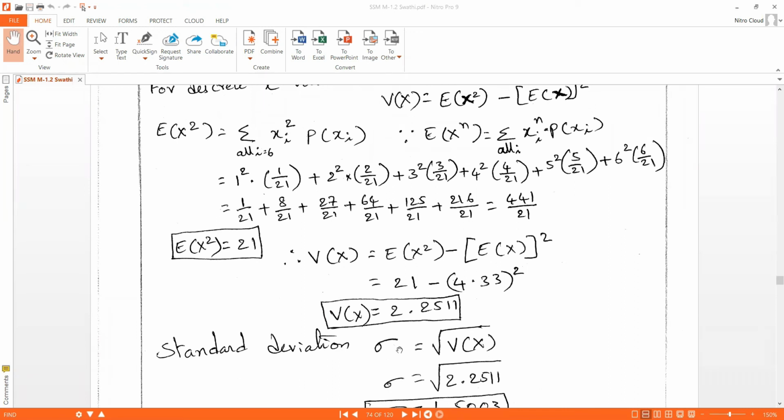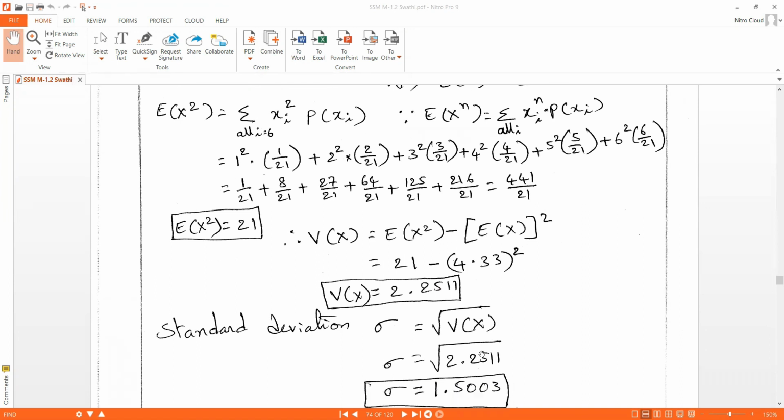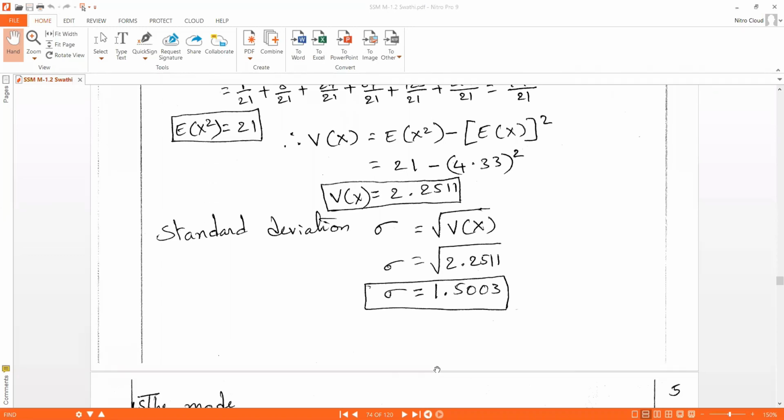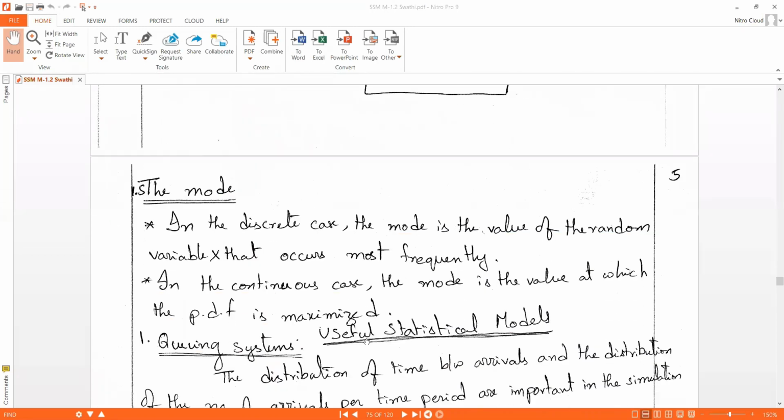Standard deviation is equal to square root of V of x. So that is square root of 2.2511, we get 1.5003. Okay, like this we can solve it.